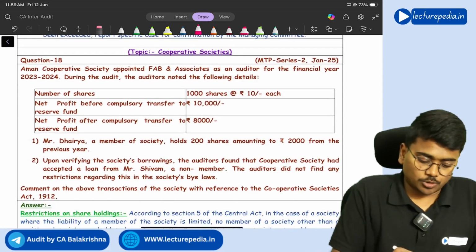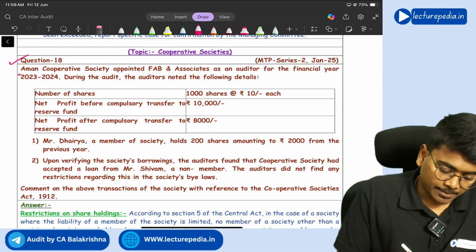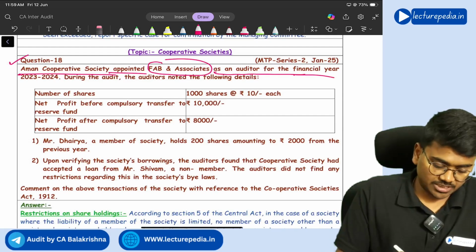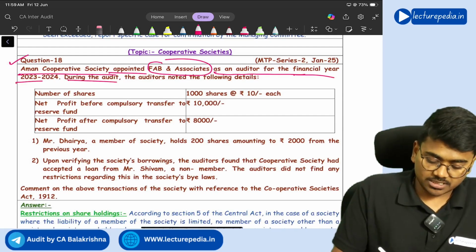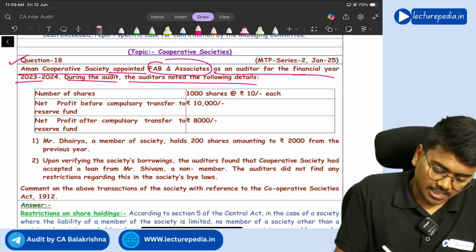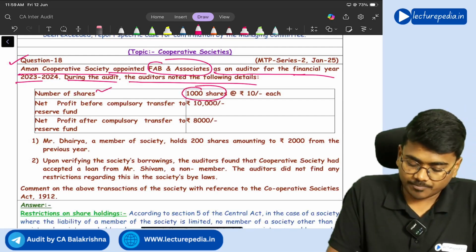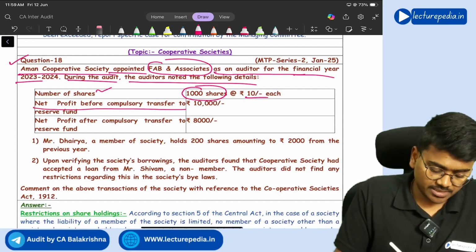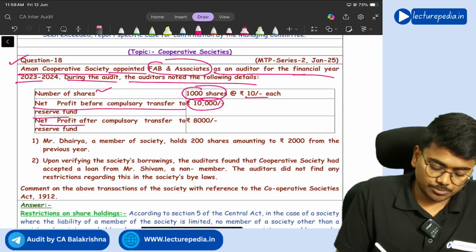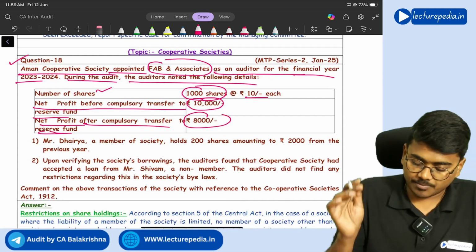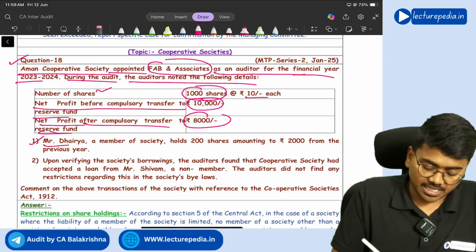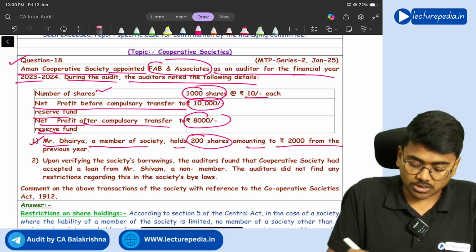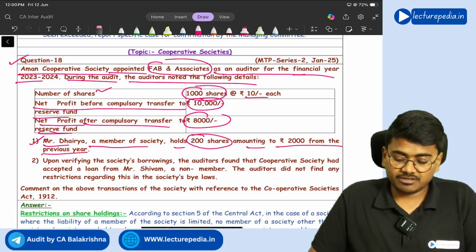Next, question number 18. Aman Cooperative Society appointed Fab and Associates as auditor for the financial year 23-24. During the audit, auditors noted the following. Number of shares of the society is 1000 shares. Value of each share is 10 rupees. Net profit before compulsory transfer to reserve fund is 10,000. Net profit after compulsory transfer to reserve fund is 8,000. Mr. Dharia, a member of the society, holds 200 shares amounting to 2,000 rupees from the previous year.